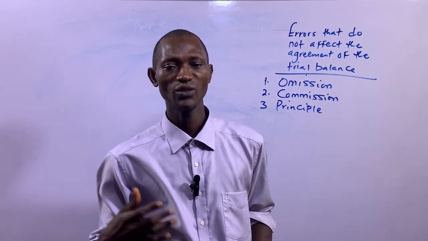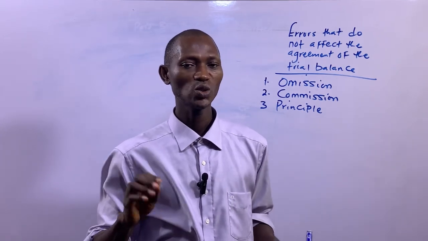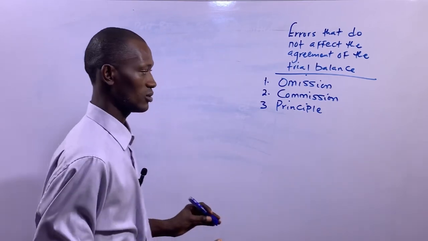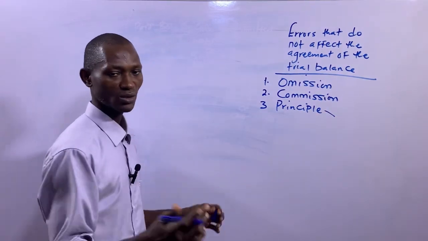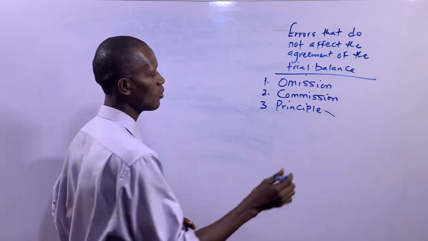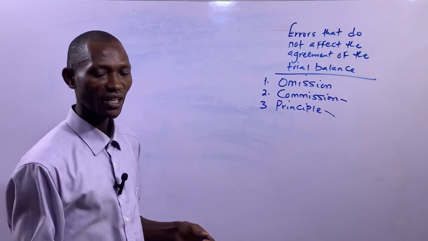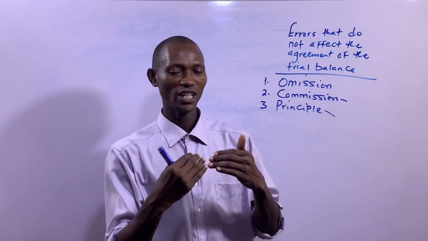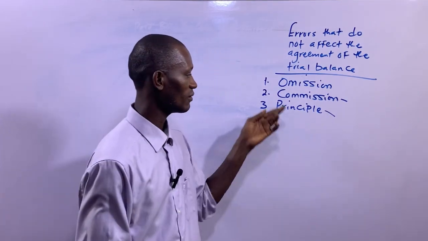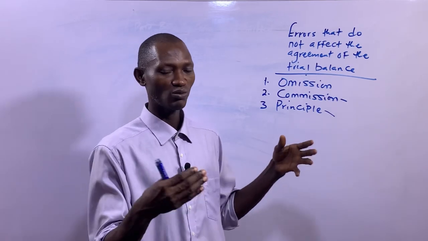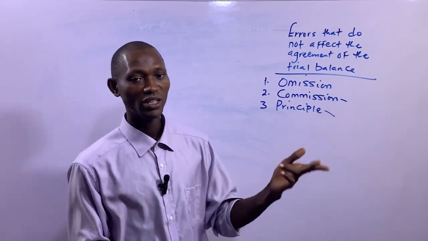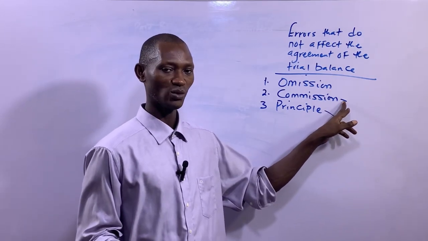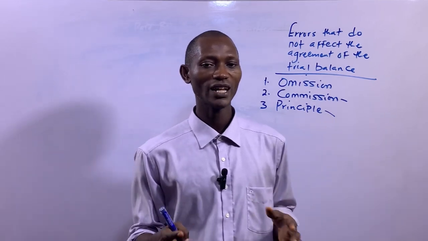when a transaction had been recorded in the wrong accounts, but the two accounts involved belong to different class of accounts. So the two accounts belong to different class of accounts. While for commission they belong to the same class of account. That's just the difference. But it's still based on the fact that a wrong transaction had been recorded in the wrong account for these two. But the wrong account in which the transaction was recorded, and the account in which the transaction ought to have been recorded, they belong to the same class of accounts. But here they belong to different class of accounts.